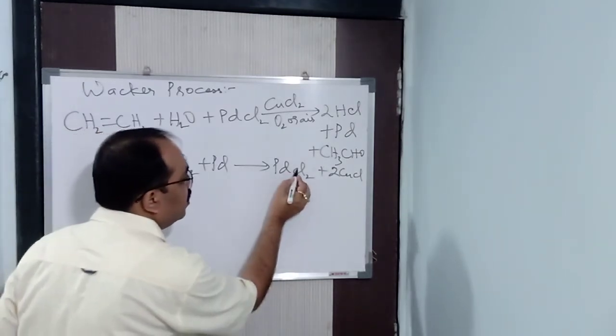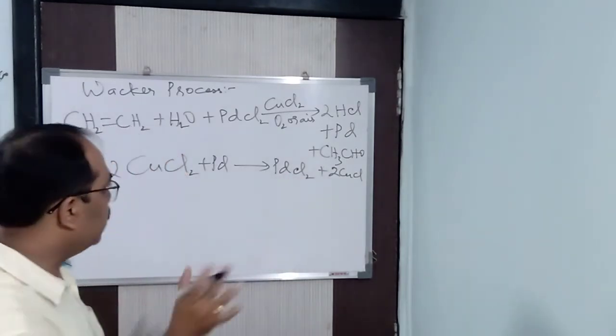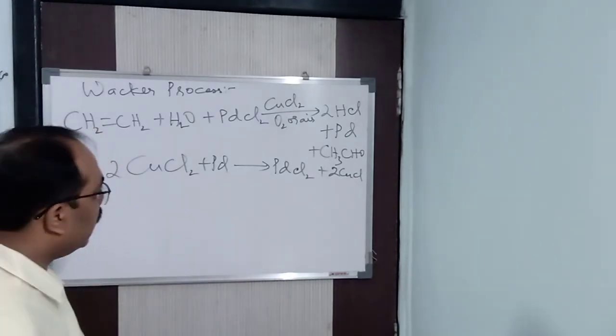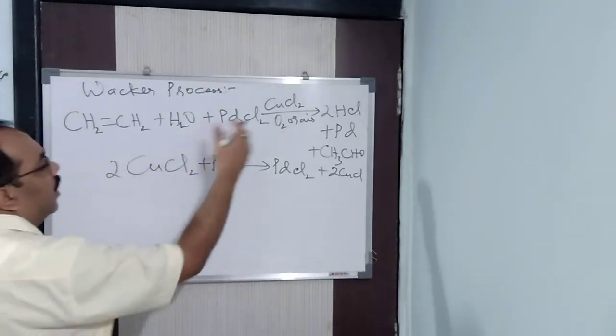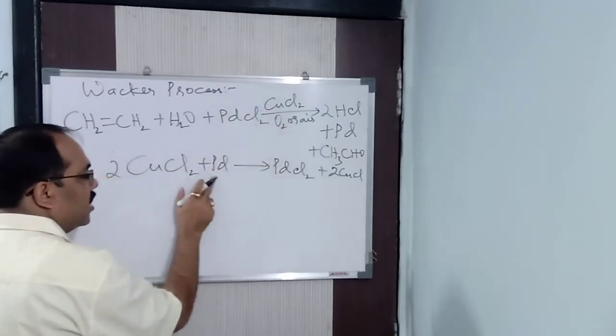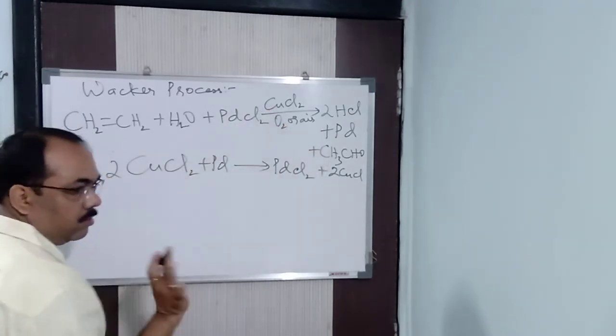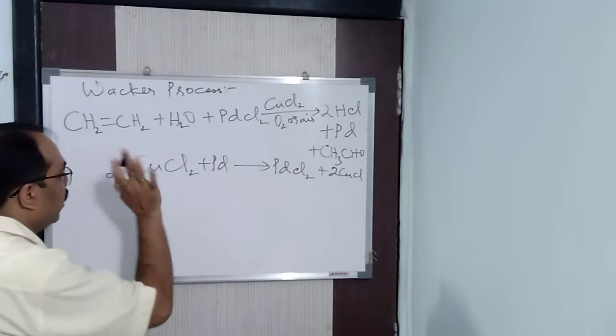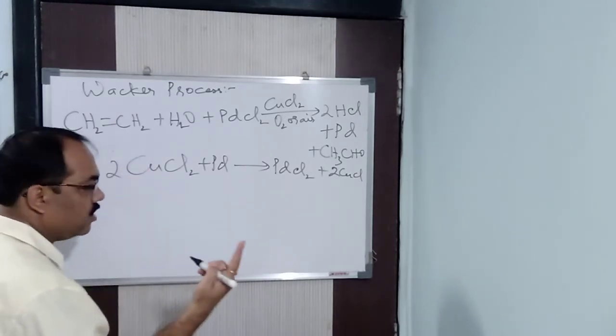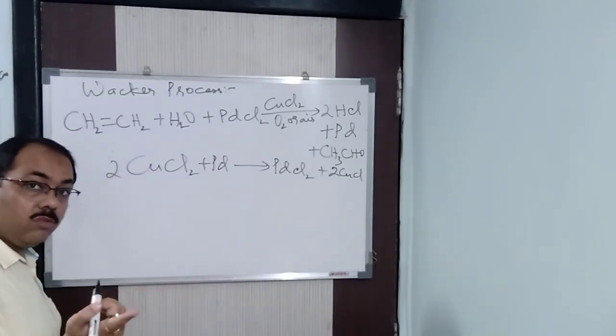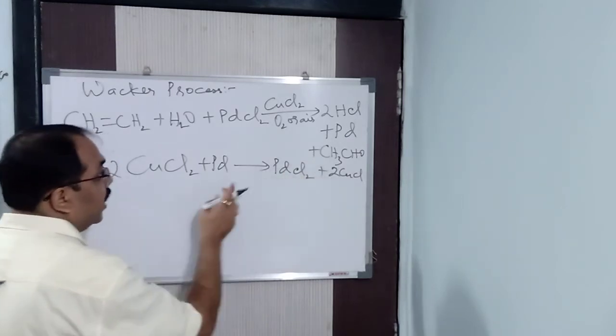Fine. So PdCl2 is regenerated. You can see it here. It is regenerated PdCl2, because I said it is an oxidizing agent. Hence, what do you find? It acts as a co-oxidant because it oxidizes Pd again to PdCl2. Understood? One point, co-oxidant, done. Next, it also acts as a catalyst. So I have to regenerate CuCl2 also. I got CuCl, but I need CuCl2.